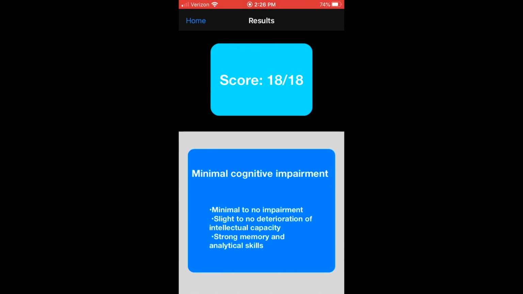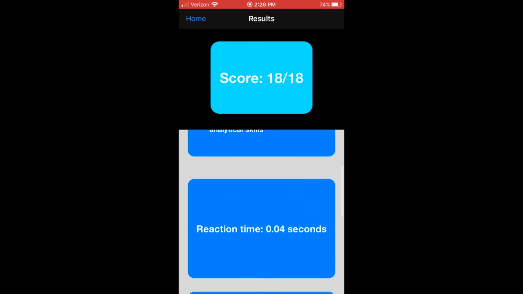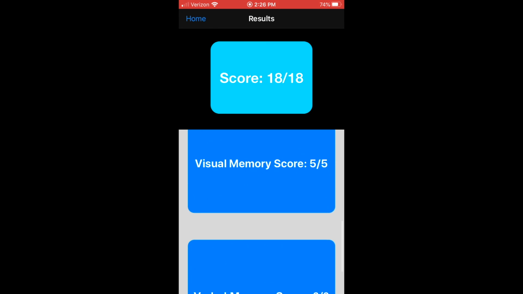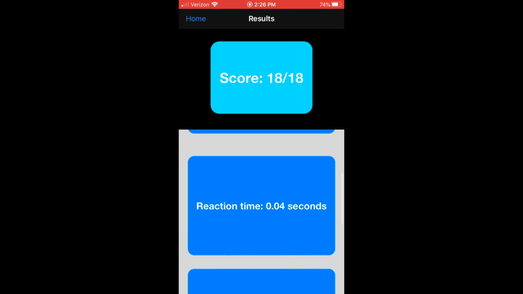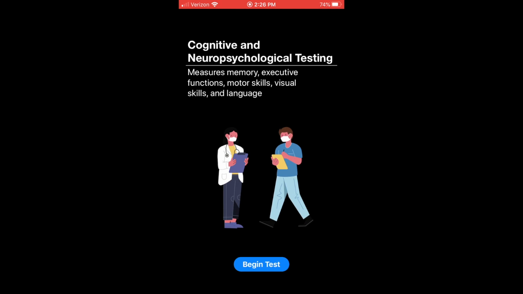Finally, this will calculate results based on the data acquired. Each task that is done correctly results in points. There is a total of 18 points. If the user scores at least 13 points, the user has no major cognitive impairment. If the user scores between 7 and 13 points, the user has mild cognitive impairment. However, if the user scores below 7 points, the user has severe cognitive impairment. This is used as a quick assessment on your cognitive abilities.